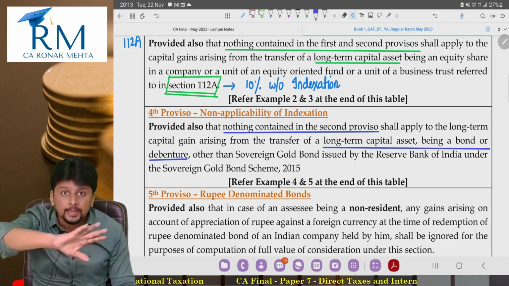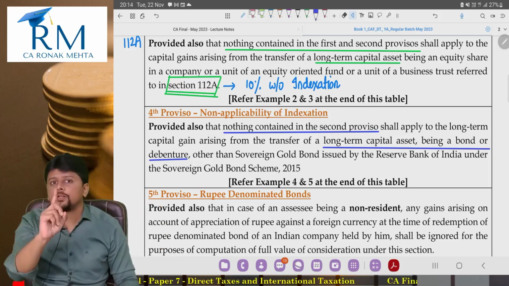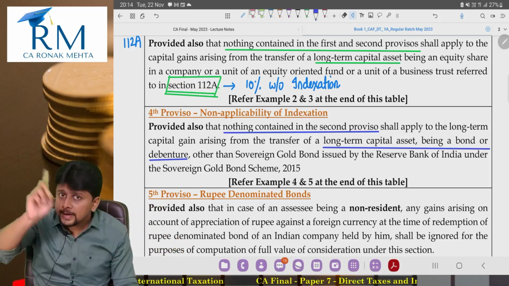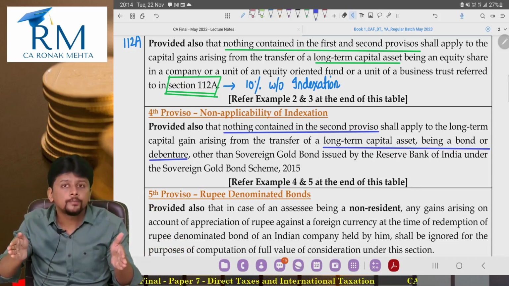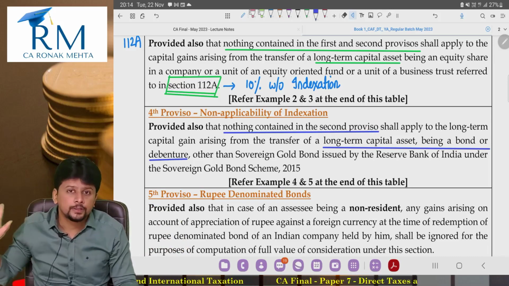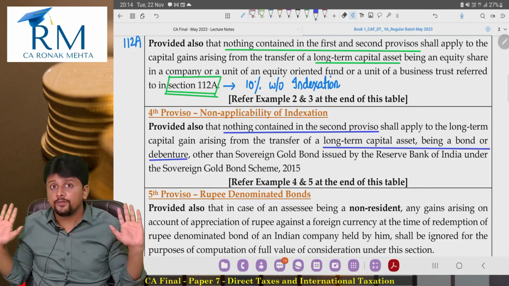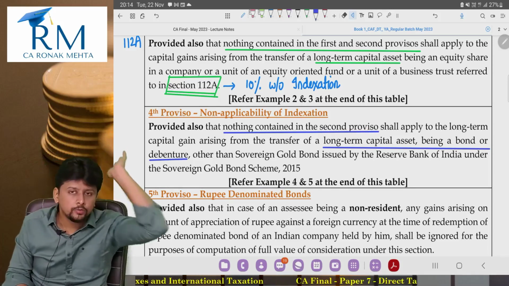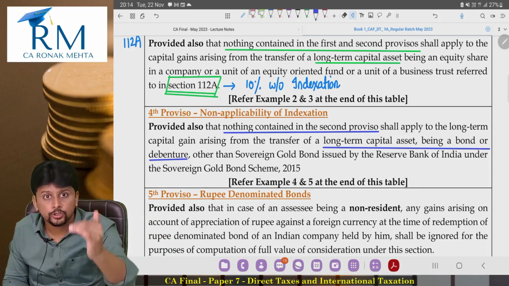In my mind, I am comparing debentures with shares. Debenture holder, you get the benefit of fixed income. So if you have already got the benefit of fixed income during the holding period, you will not get the benefit of indexation at the time of transfer. No indexation. Shareholder, you did not get the benefit of fixed income during the holding period. So now when you sell the shares, you will be entitled to the benefit of indexation. Claim indexation, reduce your taxable gain.